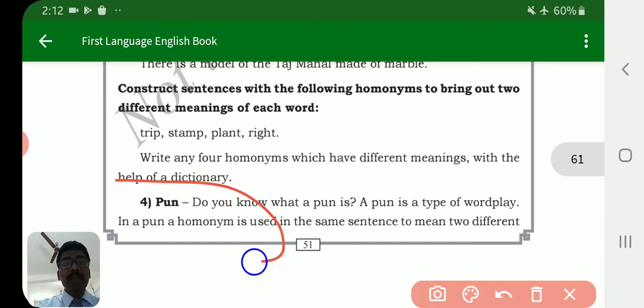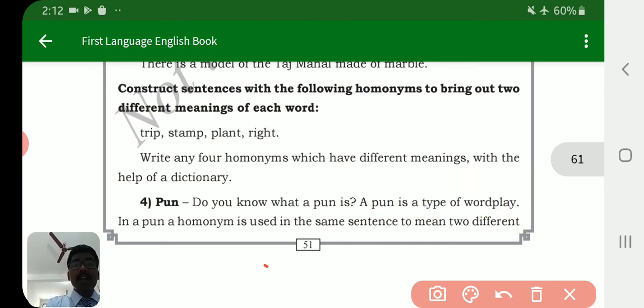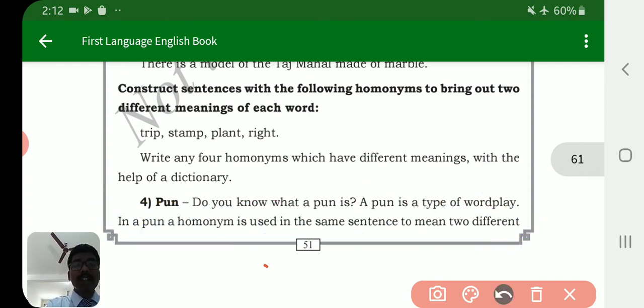Now pun is given, page number 51. Do you know what a pun is? A pun is a type of wordplay, in which a homonym is used in a sentence to mean two different things.